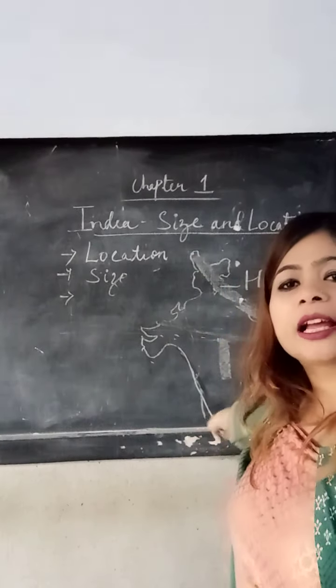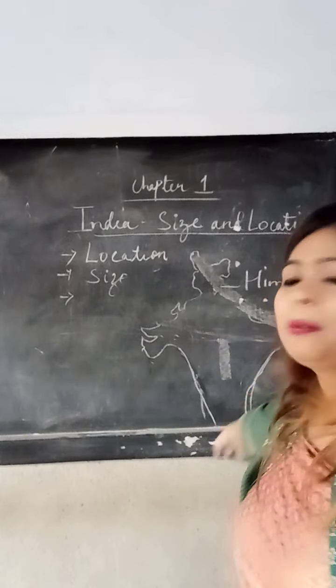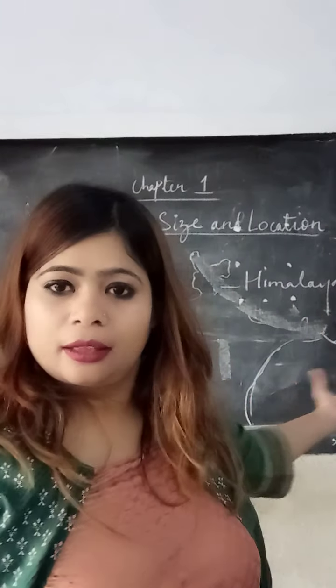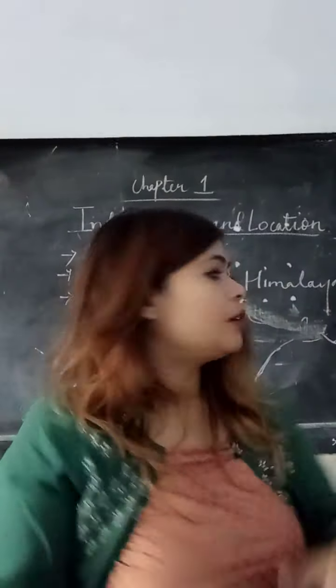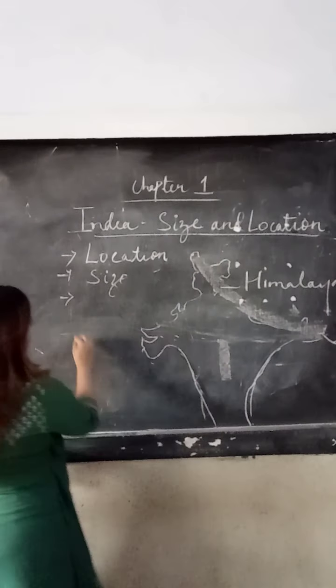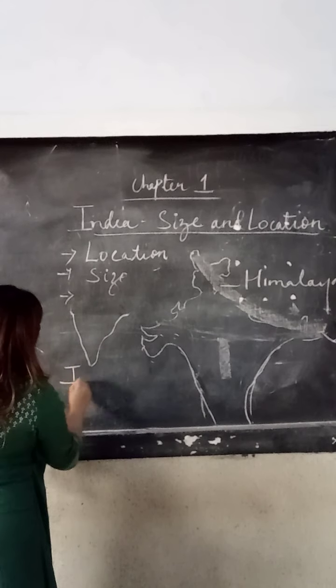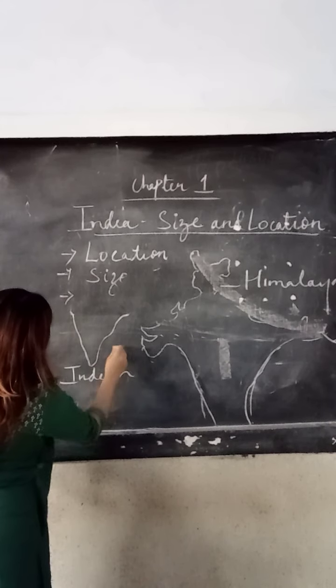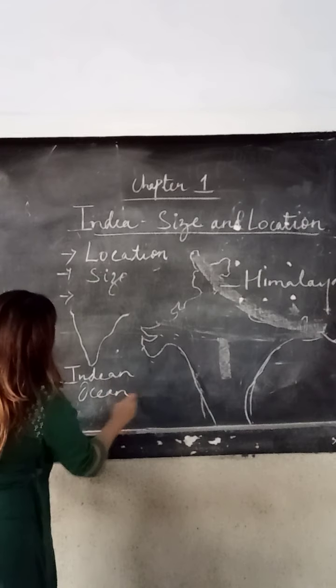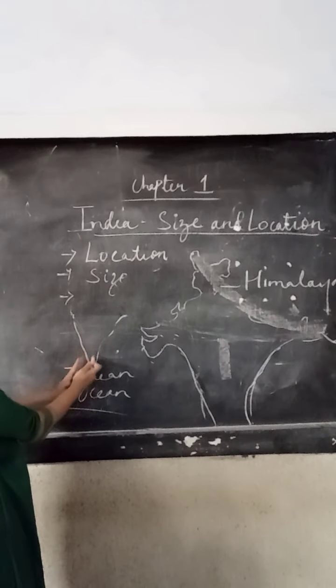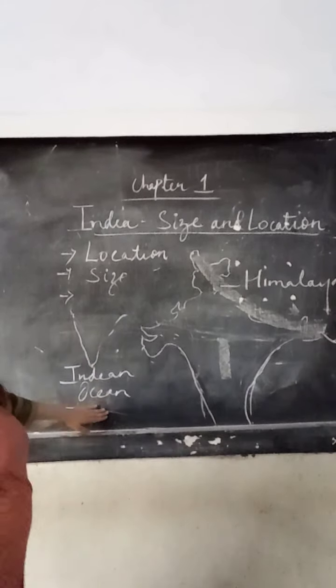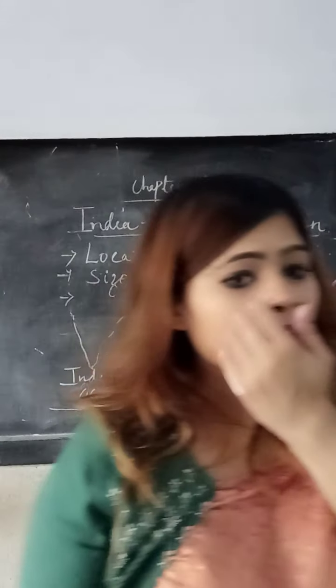I'm sorry, I cannot show you the tip because the blackboard is little, less this time. But I'll show you the half diagram. It meets near the ocean like this. This is the Indian Ocean. So it is narrowing and extending to the Indian Ocean. Okay, children?